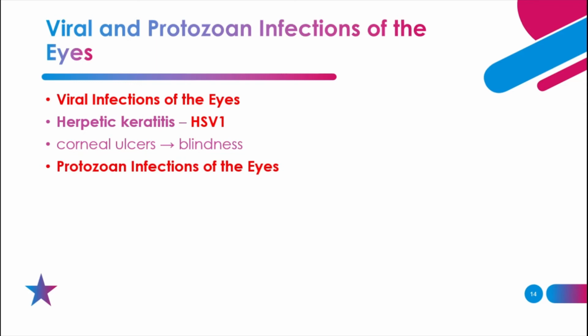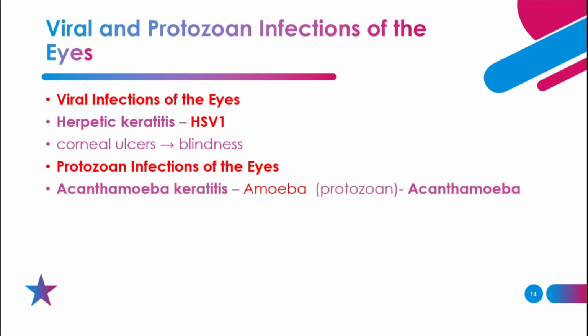The second one is the protozoal infections of the eyes. So that is the protozoal infection caused mainly by one of the infections, the acanthamoeba keratitis. That is the amoeba called the acanthamoeba, which is causing the acanthamoeba keratitis, or shortly known as AK.